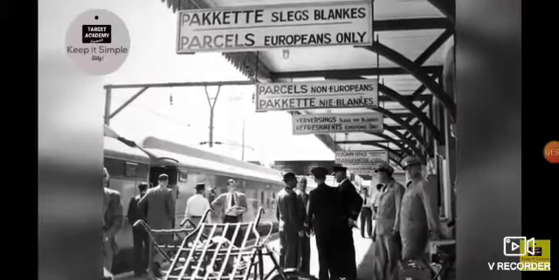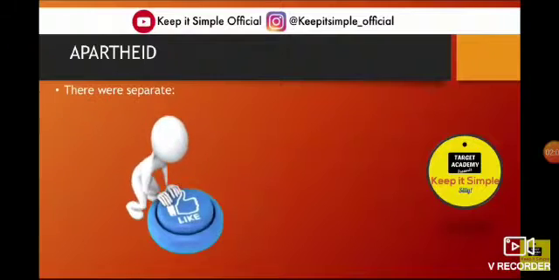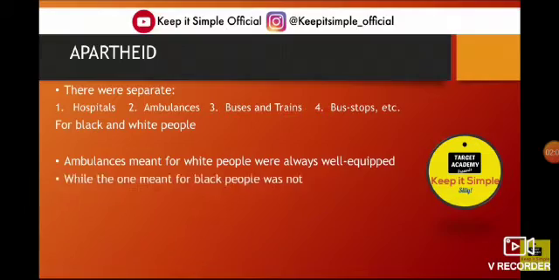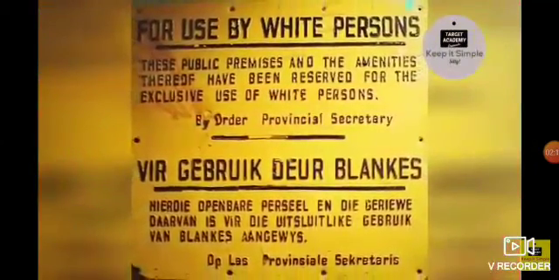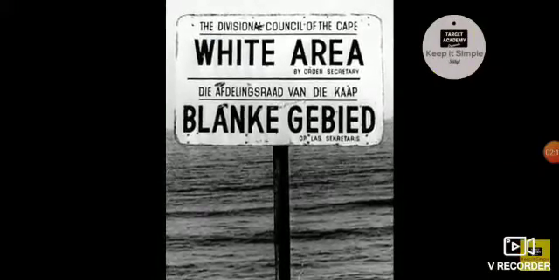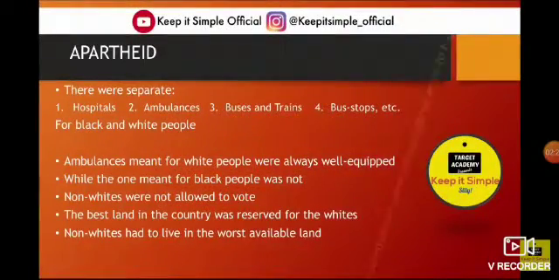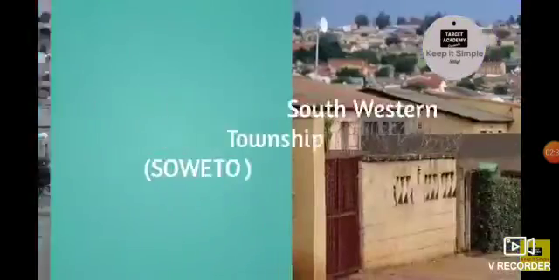So we can see here in the pictures white people, black people, and all these races. There were separate hospitals, ambulances, buses, trains, and bus stops for black and white people. So different ambulances for white people, different ambulances for black people, then different schools for black people, different schools for white people. All the difference was prevailing. Ambulances meant for white people were always well equipped, while the ones meant for black people were not equipped with as many facilities.